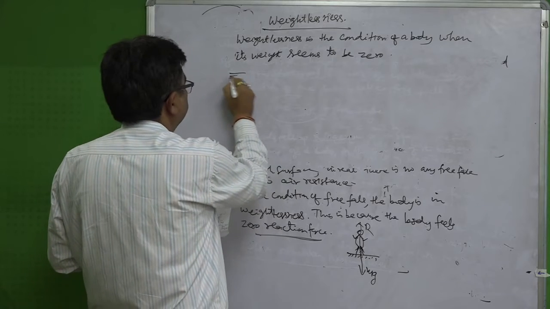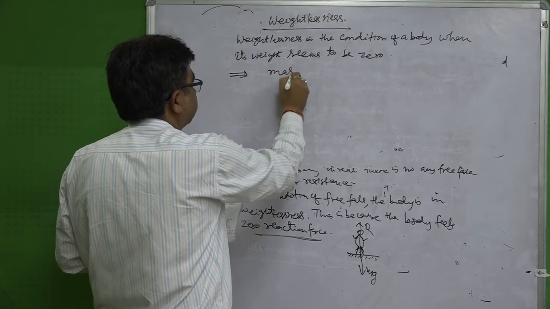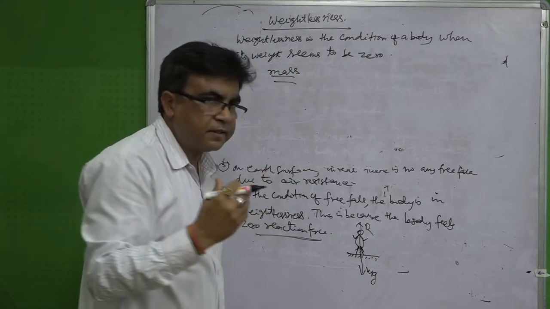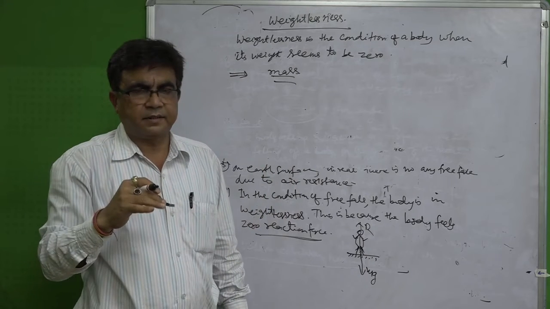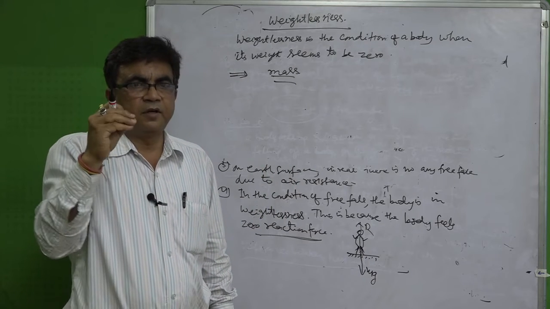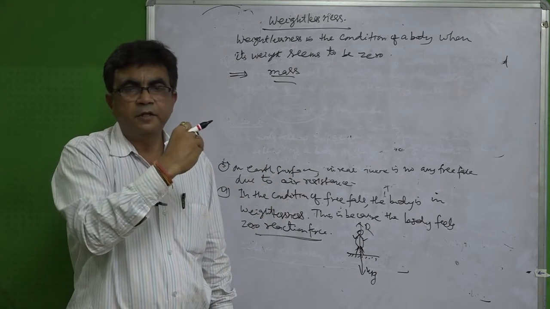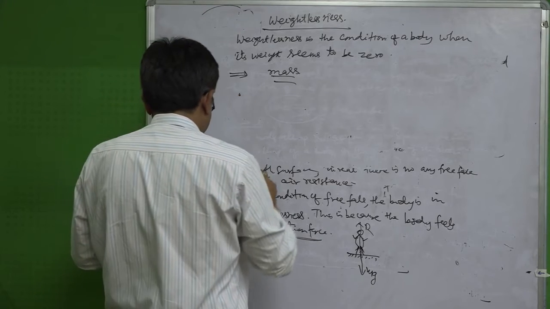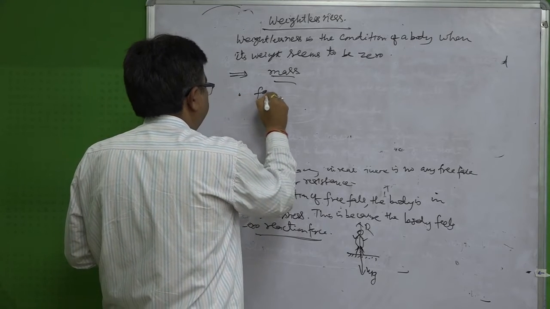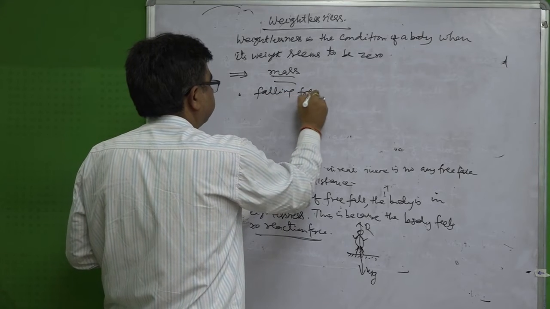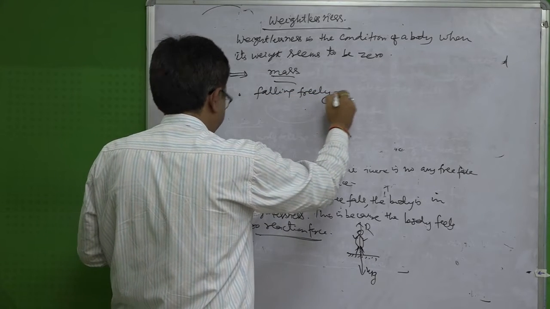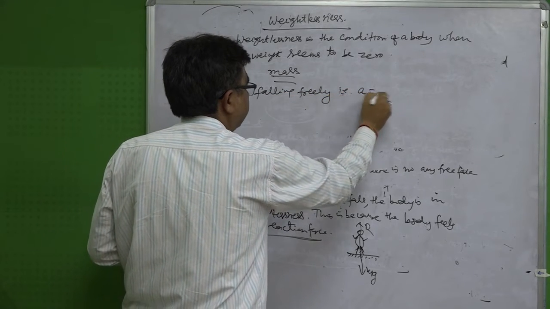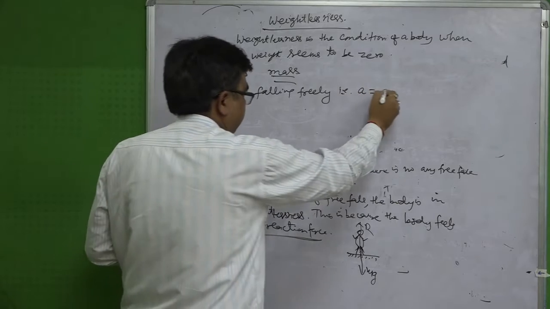Now we have to understand that all bodies have mass. So what are the different conditions in which a body comes in the state of weightlessness? Number 1, when the body is falling freely, that means when a equals g.